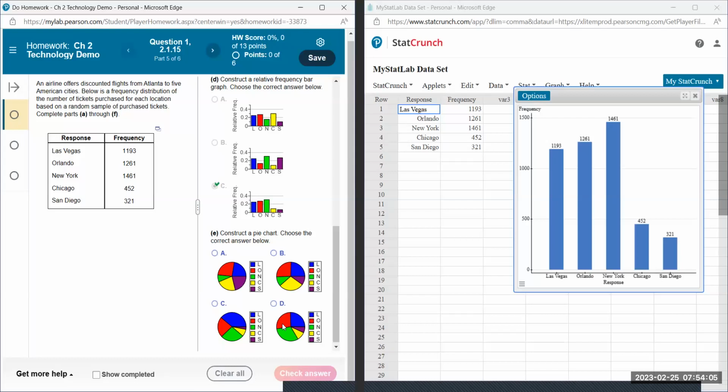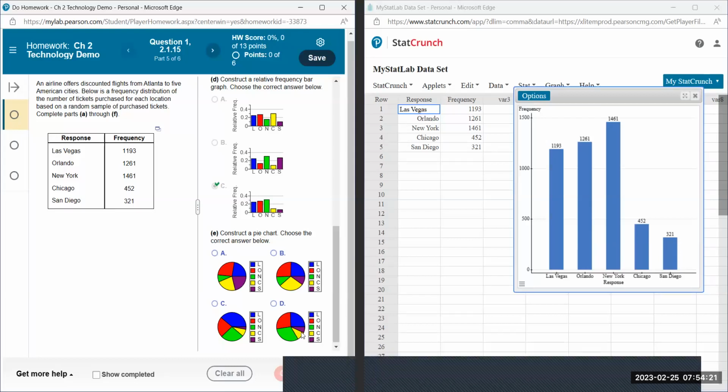Now, I see that these two here, the smallest two, are different from these two that maybe potentially might be the answer. So Chicago should be a little bit wider than San Diego. So Chicago's the yellow. Yellow should be a little bit wider than San Diego. But this one seems significantly wider. So this kind of seems like it will be the diagram.